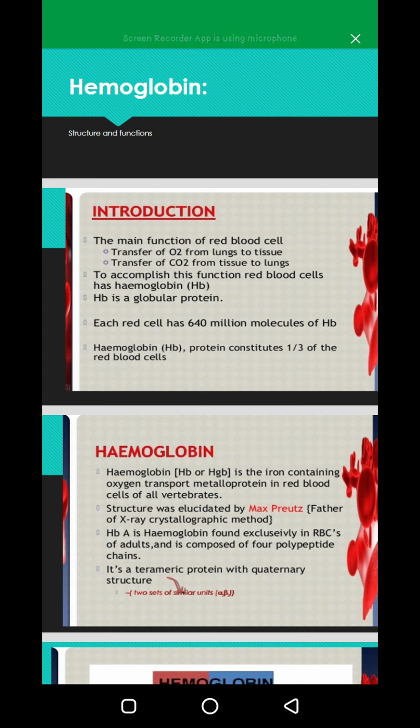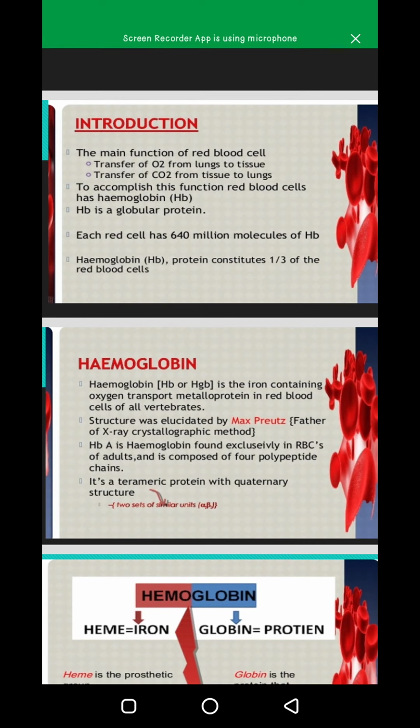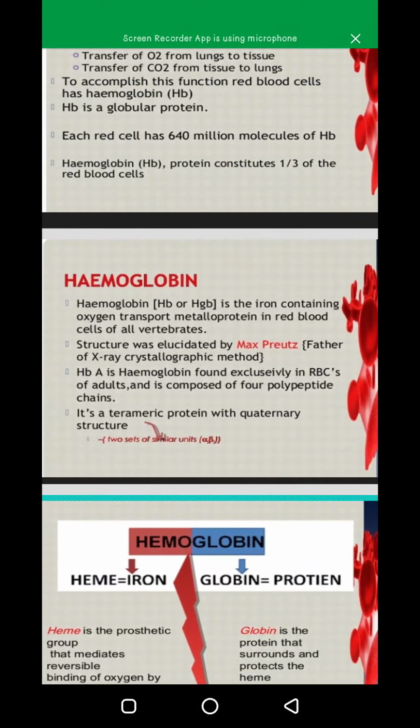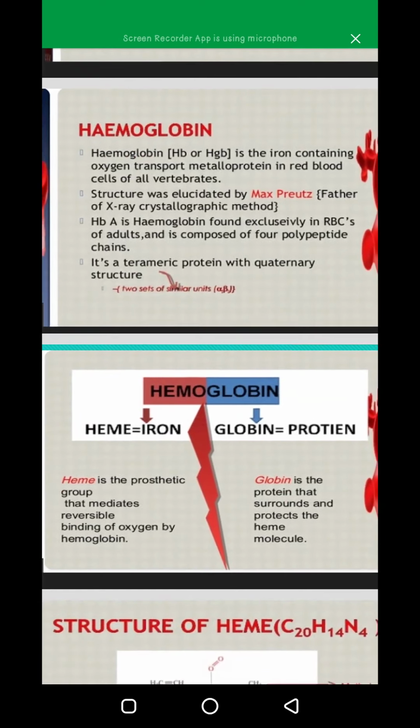Each red blood cell has 640 million molecules of HB, means one RBC has 640 million molecules of HB. Hemoglobin protein constitutes 1 to 3% of the red blood cell. In red blood cells, 1 to 3% is protein and the other molecule is the heme group. Hemoglobin is the iron containing oxygen transport metalloprotein in red blood cells of all vertebrates, and the structure of hemoglobin was elucidated by Max Perutz. Max Perutz is also known as the father of the X-ray crystallographic method.